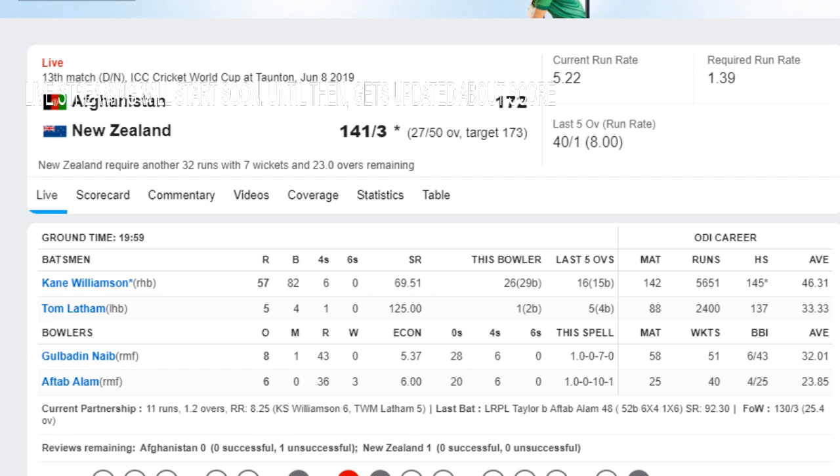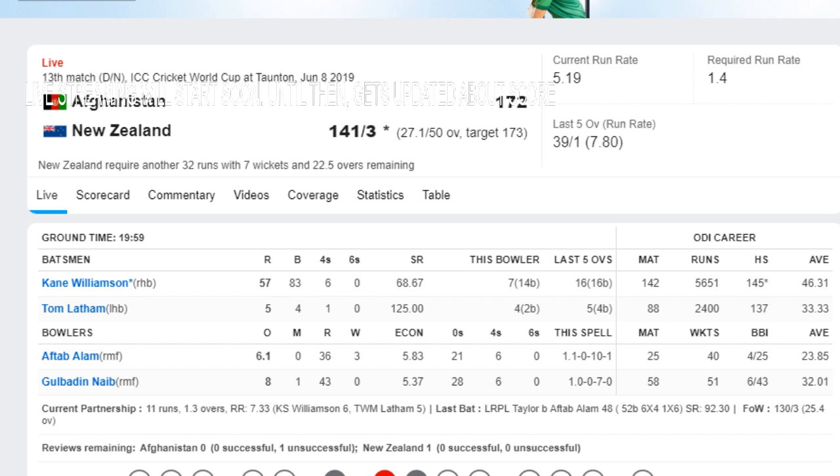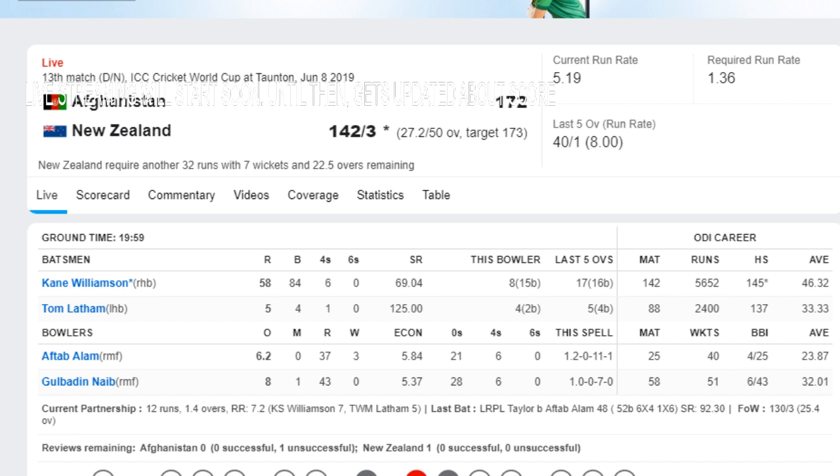The experienced Kane Williamson is at the crease, who has scored 57 runs facing 83 balls. Williamson, who is playing his 142nd match, has scored 5,651 runs with a career average of 46.31. Aftab Alam continues to Williamson, no run, full and angling in from wide of the crease, pushed down. 27.2, Aftab Alam to Williamson, single.